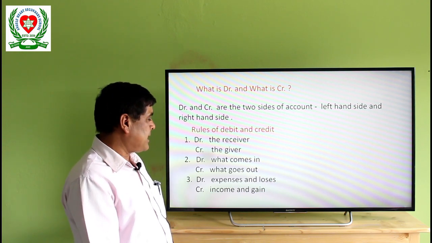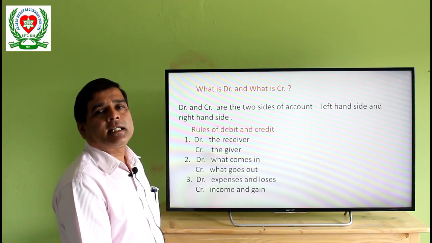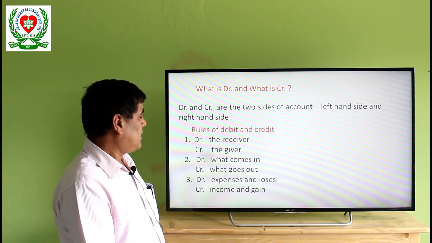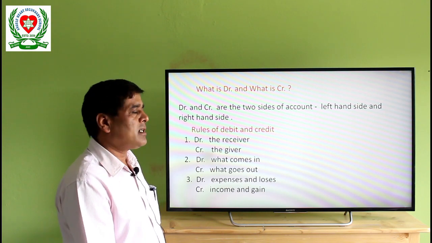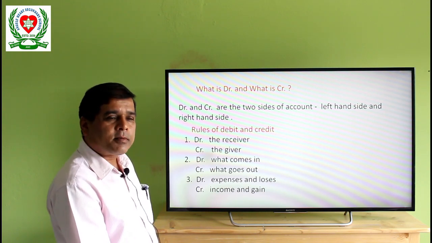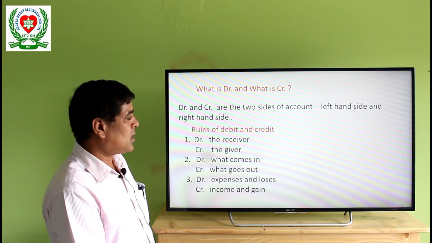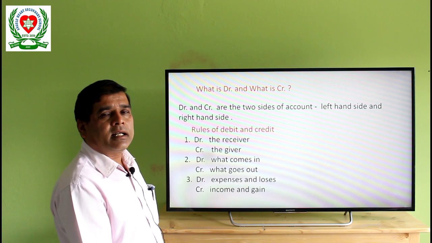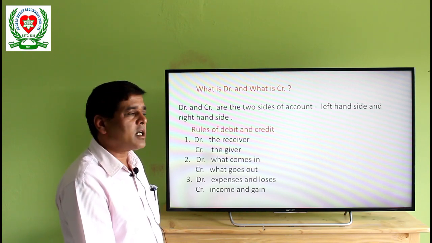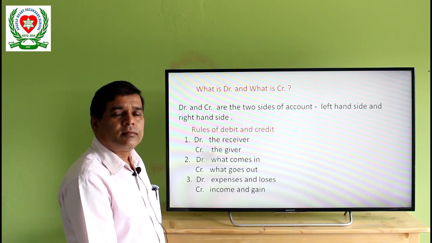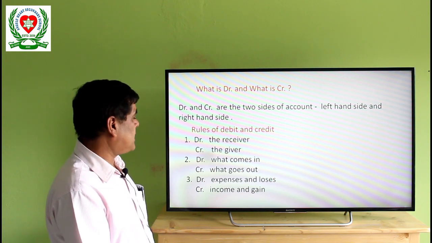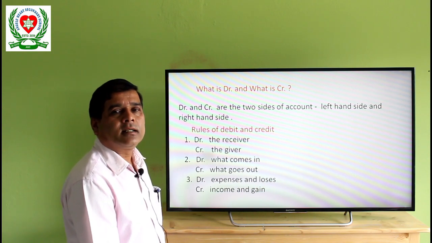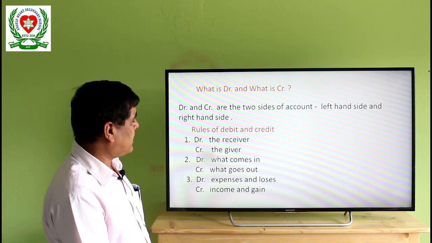Another formula is: debit all expenses and losses, credit all income and gains. While distributing salary, that is an expense; rent is an expense; commission, discount, these are to be written on the debit side. But while receiving income, if we receive commission, if we receive house rent, then the same transaction will be credited. Income is credited.